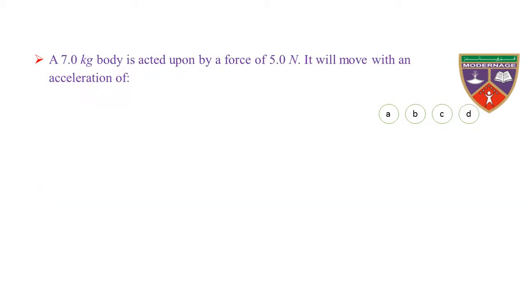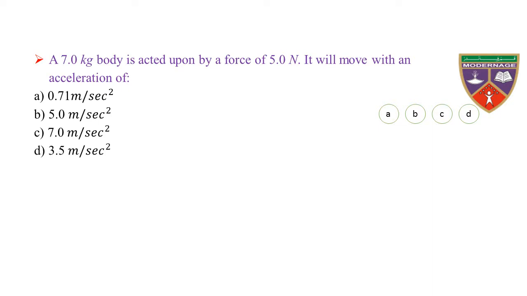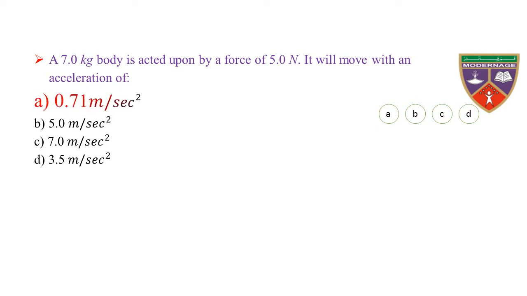A 7.0 kilogram body is acted upon by a force of 5.0 Newton. It will move with an acceleration of option A 0.71 meter per second squared, option B 5.0 meter per second squared, option C 7.0 meter per second squared, option D 3.5 meter per second squared. The key is 0.71 meter per second squared. Therefore, the correct option is A.